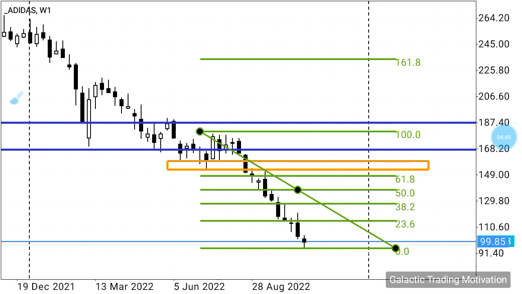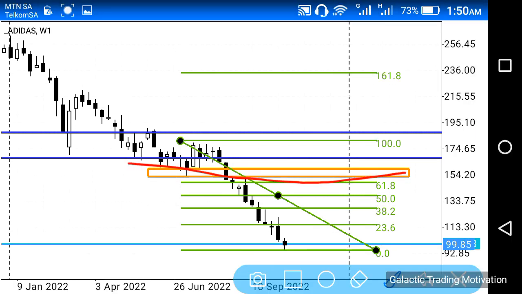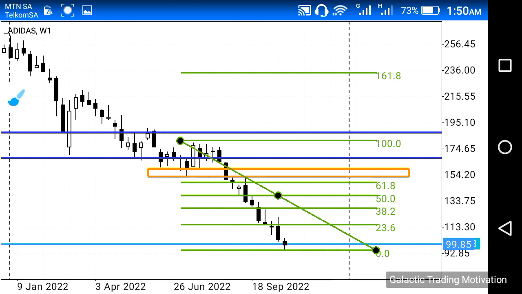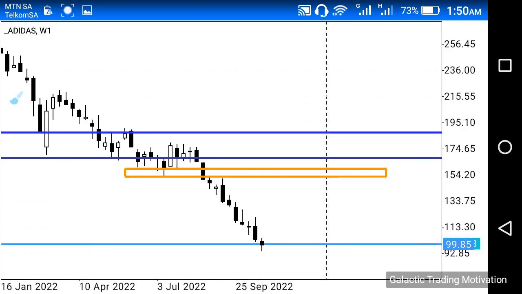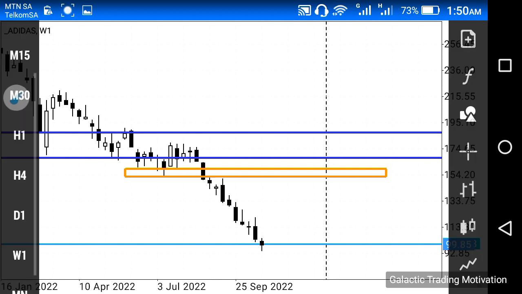And we can see that the neckline, which is over here, of this M structure, more or less aligns with the 61.8% Fibonacci retracement level, right? And just remember that necklines are an area, and not so much an actual line. Anyway, let's proceed. So what else do we see, guys? At this point I don't see much. I'm just going to head down to the daily chart.